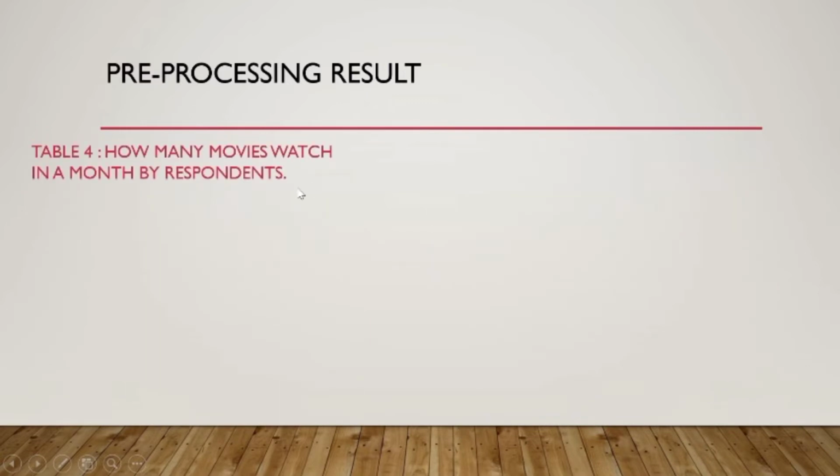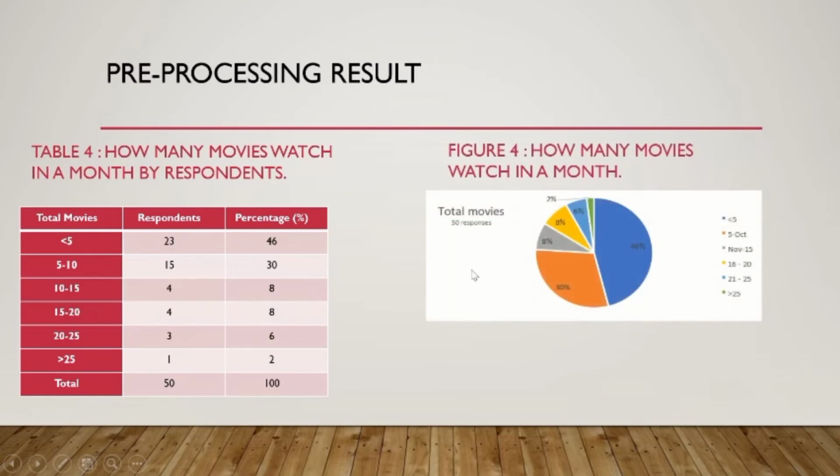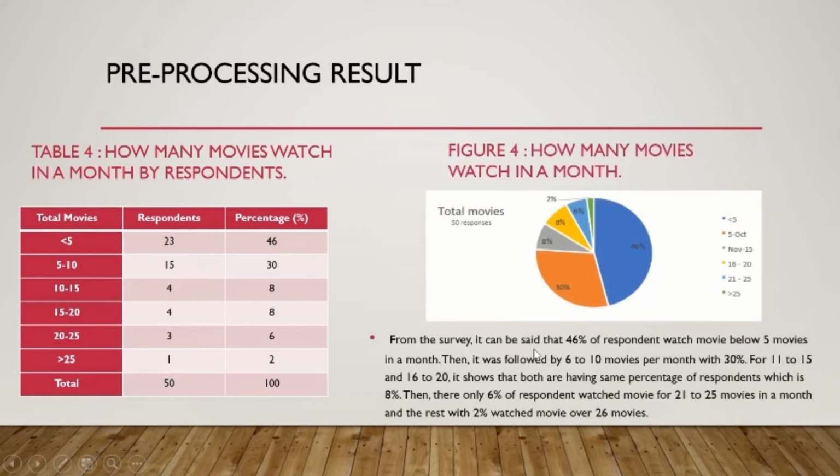Table 4. How many movies are watched in a month by respondents? Less than 5, 5 to 10, 10 to 15, 15 to 20, 20 to 25 and more than 25. These are the respondents for each category. From the survey, it can be said that 46% of respondents watch below 5 movies in a month. Then it was followed by 6 to 10 movies per month, 30%. For 11 to 15 and 16 to 20, both have the same percentage of respondents, which is 8%. Then only 6% of respondents watch 21 to 25 movies in a month, and the rest, 2%, watched over 26 movies.